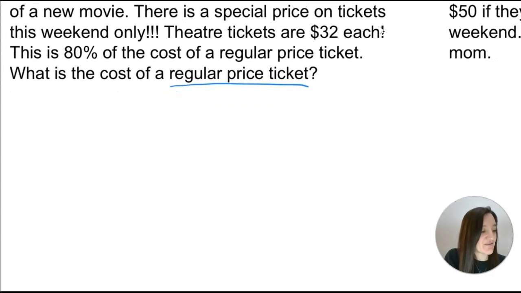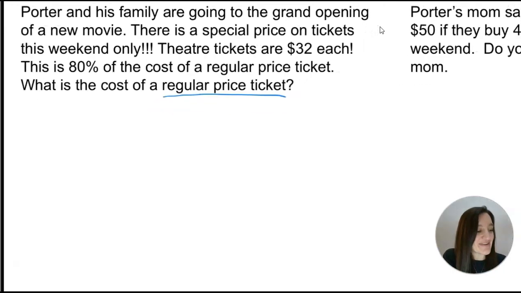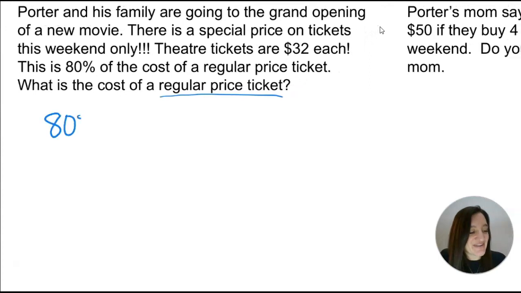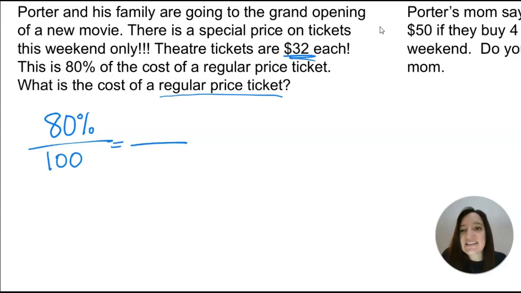All right, well, I'm starting with that. What do I always start with when I see a percent? That 80% over 100. Now I have to decide, those theater tickets that they're getting, are they the part or are they the whole? Are they the part that's on sale or are they the whole total regular price ticket? Well, it says that this 32 is 80%. It's not 100% of the regular price. It's only 80%.